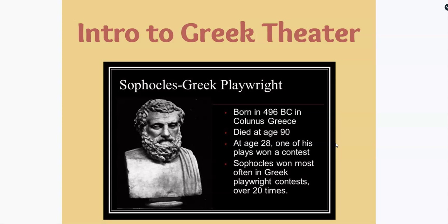So this is Sophocles right here. He was born in 496 BC in Colonus, Greece. His second play in the Oedipus series, which we're going to hear about more, is actually called Oedipus at Colonus. So he did write about where he lived. He died at the ripe old age of 90, so he lived quite a long time. And he was known for his plays, especially winning awards for his plays.